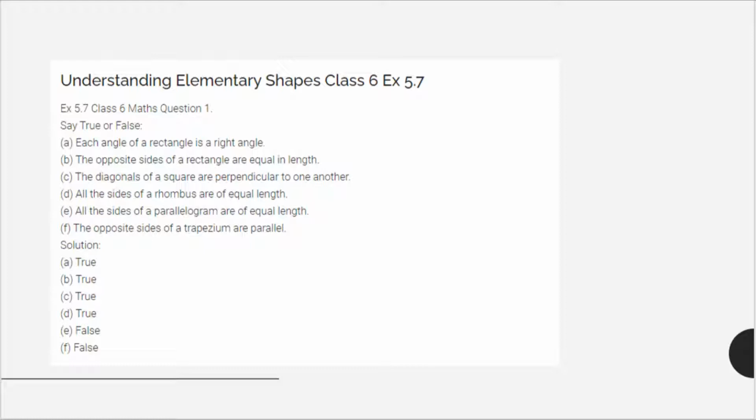Diagonals of a square are perpendicular to one another. That is also true. All the sides of a rhombus are of equal length. That is equally true because all the sides have the same length.